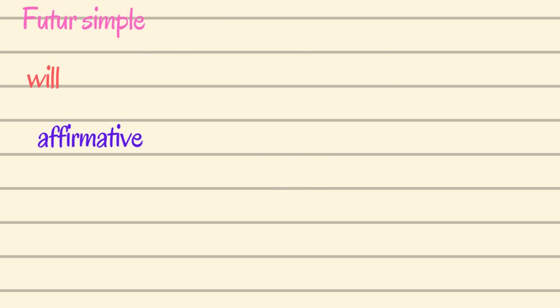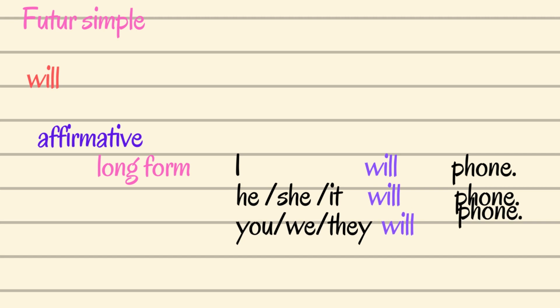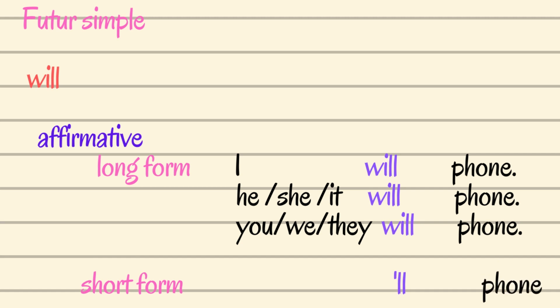So here we have the future simple with the affirmative sentence. So here we have affirmative, long form, I will phone. For example, I will phone. He, she, and it will phone. You, we, they will phone. So this is the normal form, the long form, will.